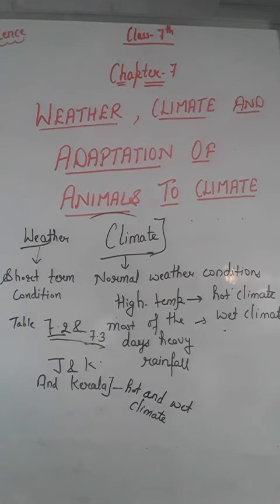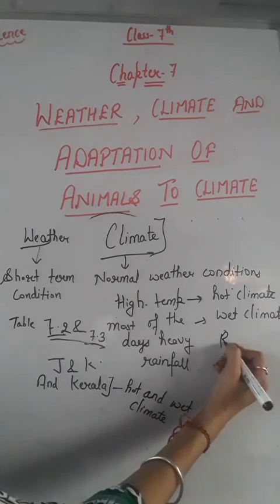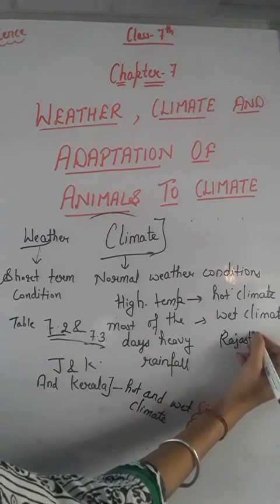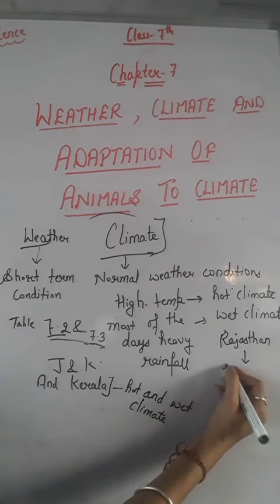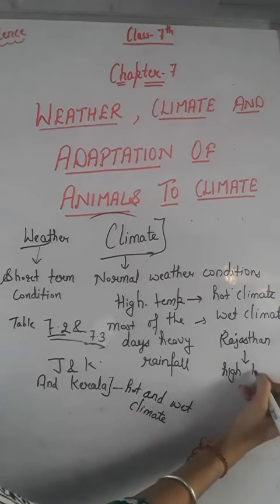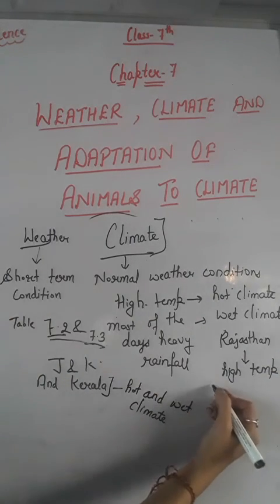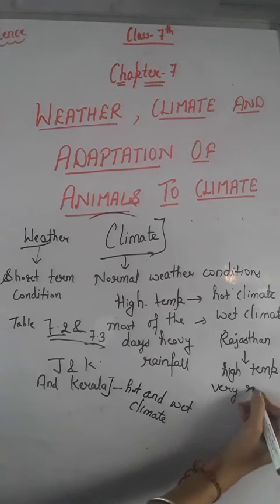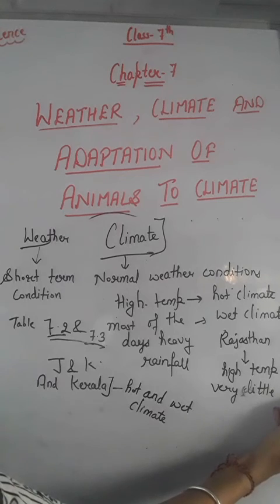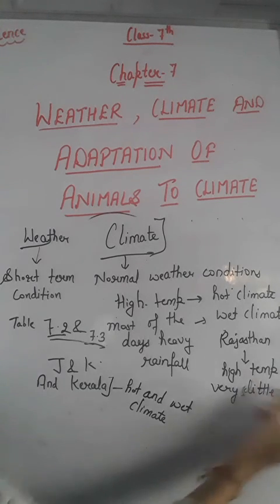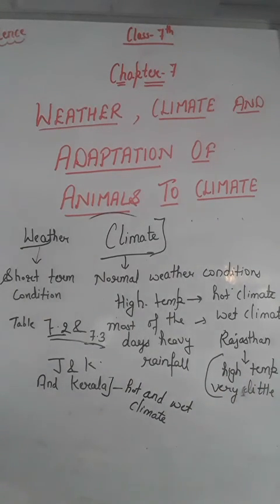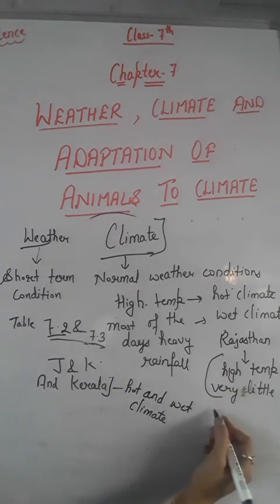Similarly, we can find the climates of some other places also. For example, we know that Rajasthan has high temperature most of the days, right? I am writing in a short form, right? And very little rainfall throughout the year. So, because of these conditions, we can say that the climate of Rajasthan is hot and dry,